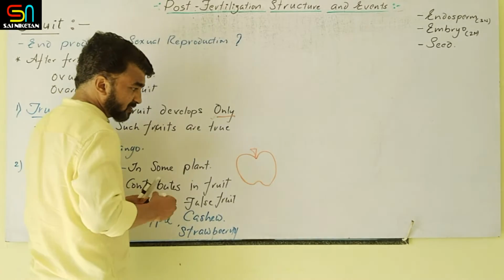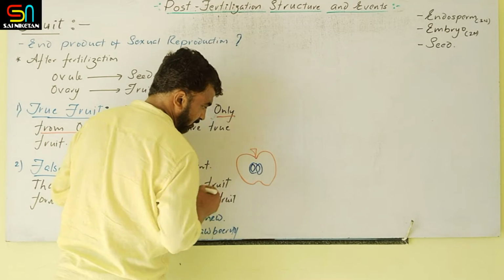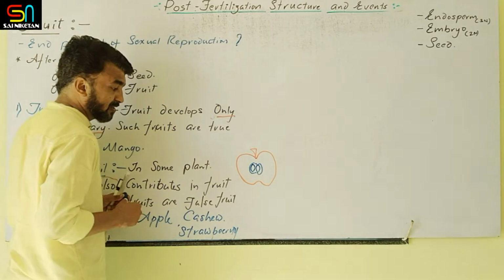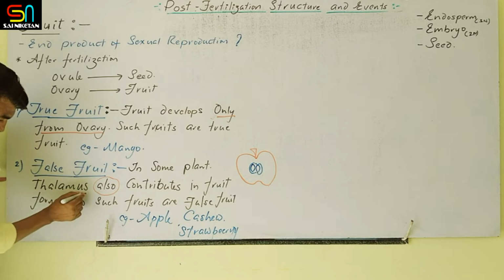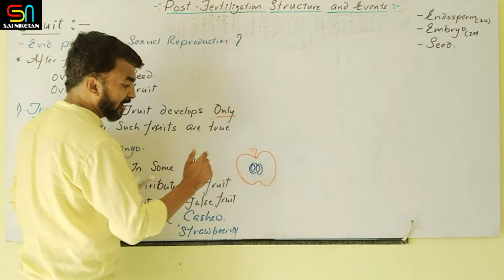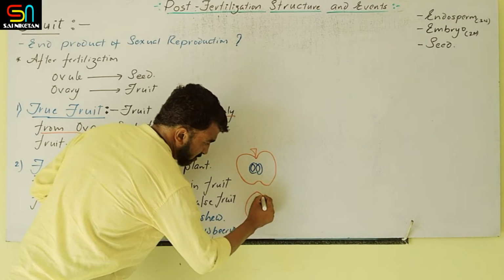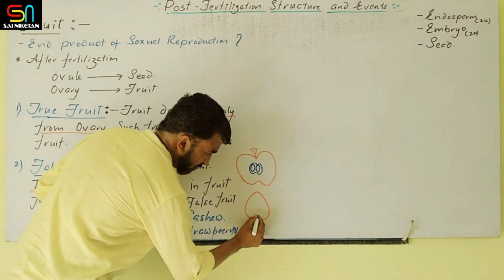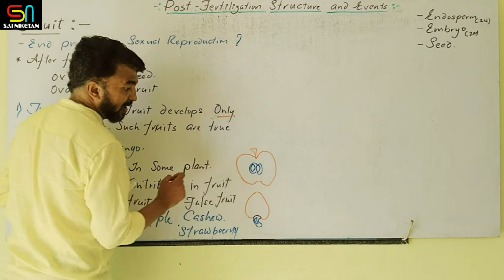Inside, the seeds are there and they are covered by some layers. Whatever the edible portion is, this is nothing but the thalamus. Thalamus means the portion of the flower which is present just below the ovary. So this edible portion is the thalamus. In the cashew nut also, this is the thalamus. Below that is the actual fruit, and inside that the seed is there.